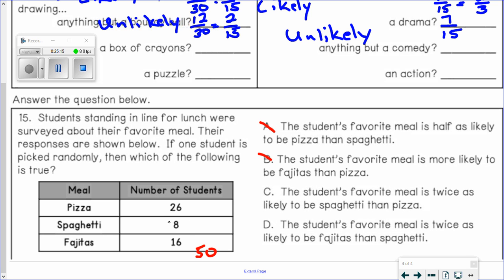No. Less people said they like spaghetti than like pizza. We've only got one left. The student's favorite meal is twice as likely to be fajitas than spaghetti. So, were there twice as many students that like fajitas versus spaghetti? The answer is yes. So, D is our answer.